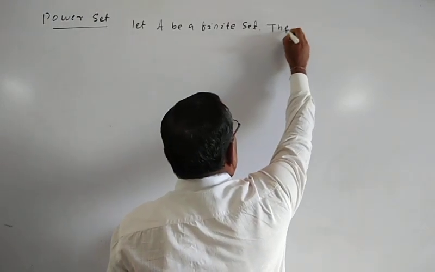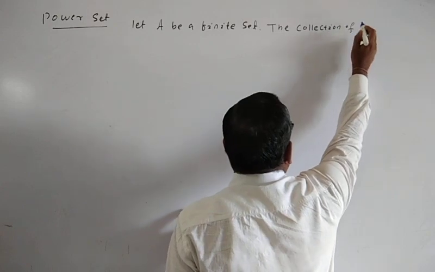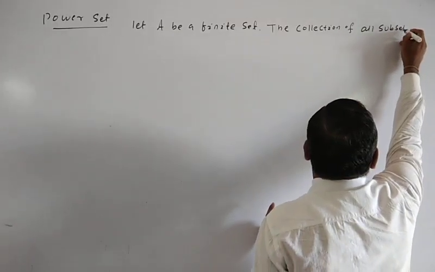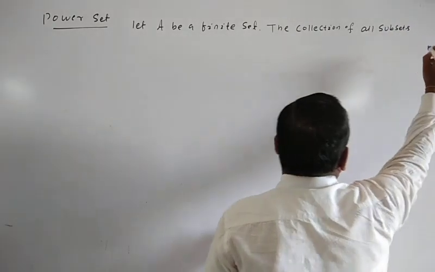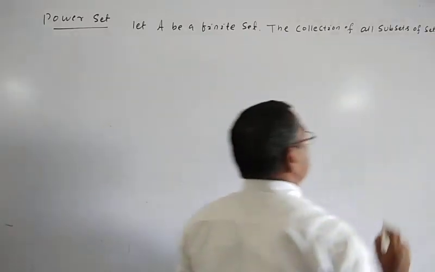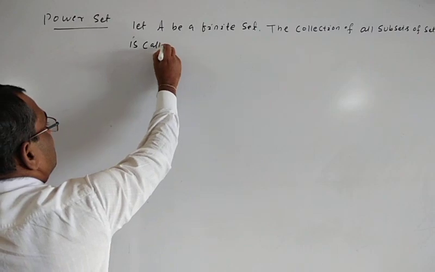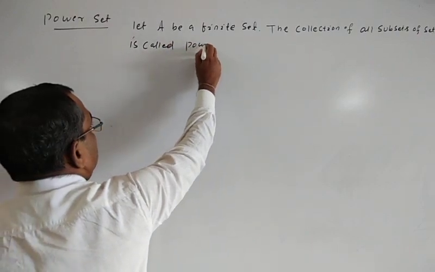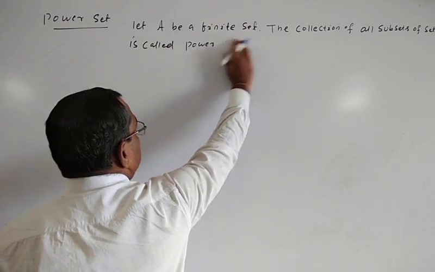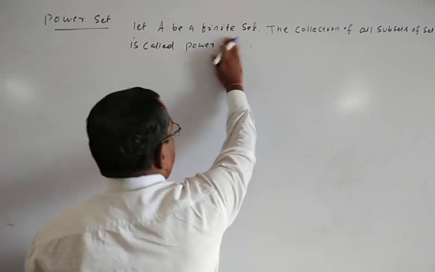The collection of all subsets of set A is called the power set, or power of a set.